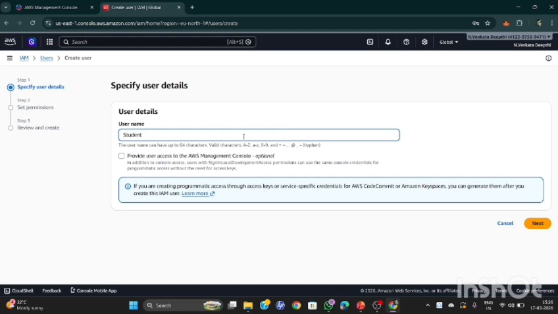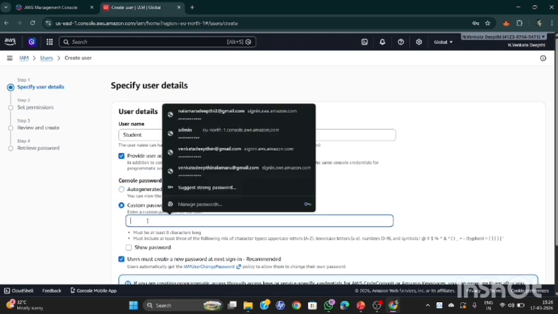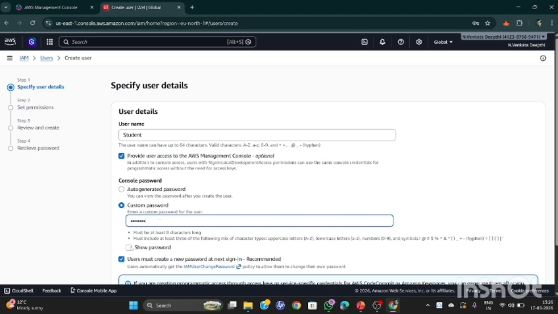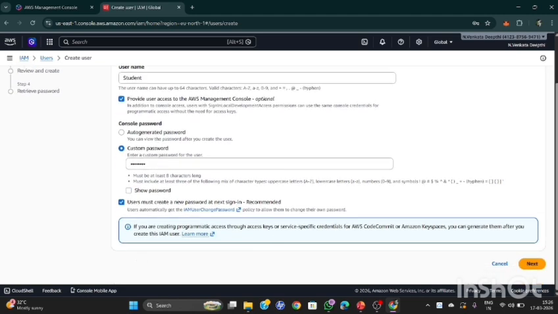Select an access type. It is actually optional. You can choose whatever you want. You can enter a password. You can choose an auto-generated password or a custom password. Here I'm choosing a custom password. Click on Next.